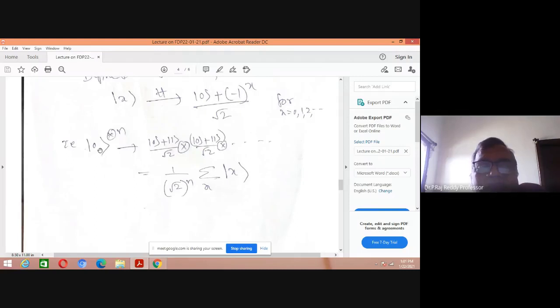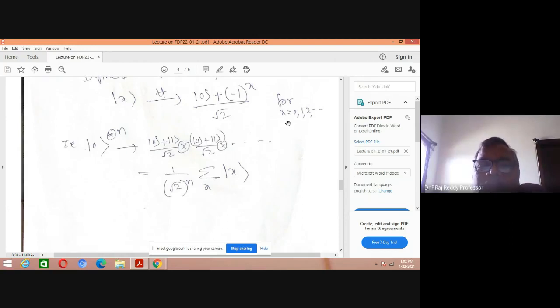If it is 0 square, then I can have 0 plus 1 by root 2. Like that you can go on and write up to n number of bits. So it is root 2 into up to n number of bits, that is root 2 power of n, the summation of this is x. Each x represents even numbers here.